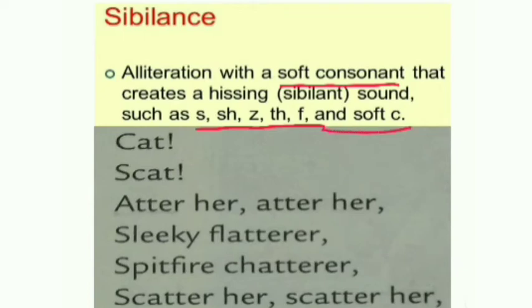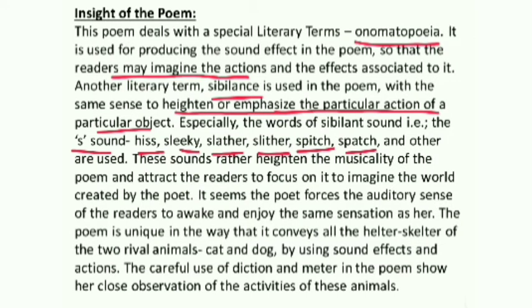These alphabets produce soft sound. For example, cat. You see here is cat. Here you see sleek, is Peter, is scatter. Basically, S sound is used here in this poem. Though sibilance can be with SH, Z, TH, F or soft C, here in this poem she has used S sound. I explain you here one thing, that onomatopoeia is used and this S sound is used,